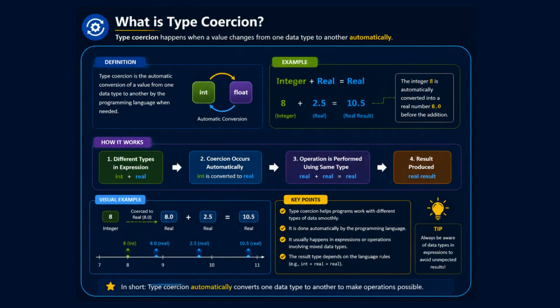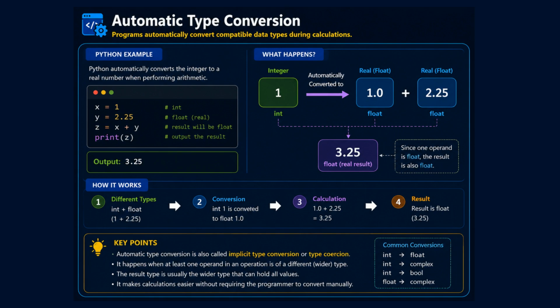Type coercion helps programs work smoothly with mixed data types. It happens automatically in many programming languages, and it is commonly used in mathematical calculations and expressions. So, in short, type coercion automatically converts one data type into another to make calculations possible. Let's learn about automatic type conversion.